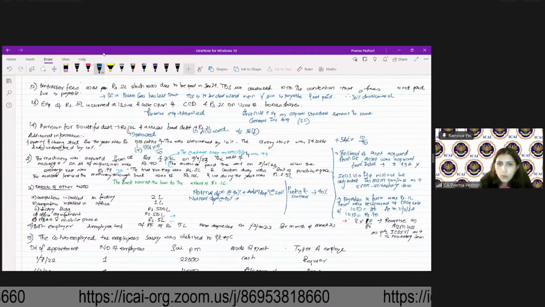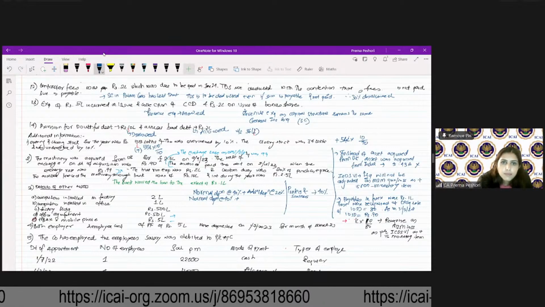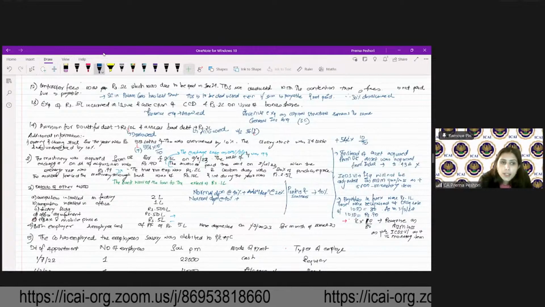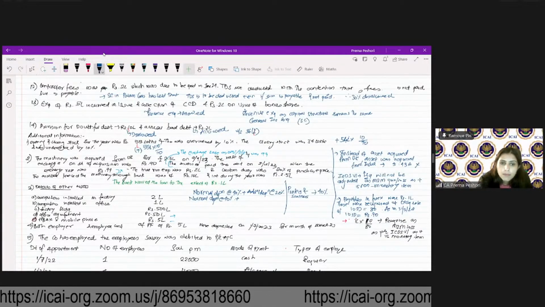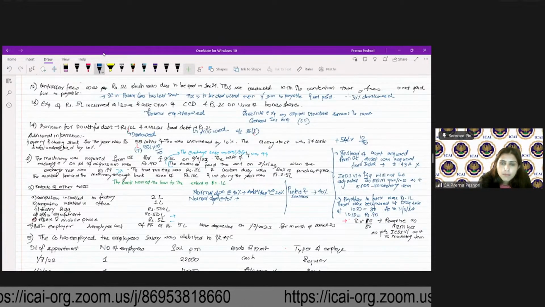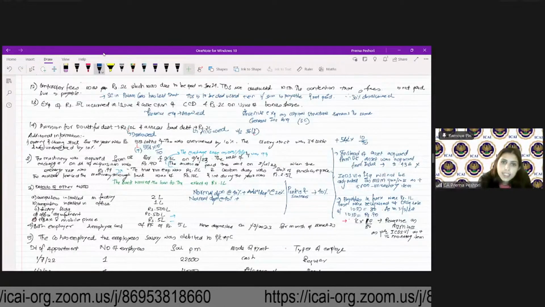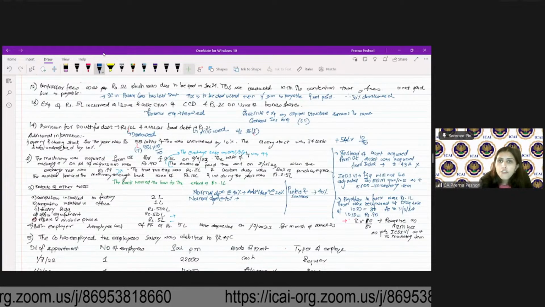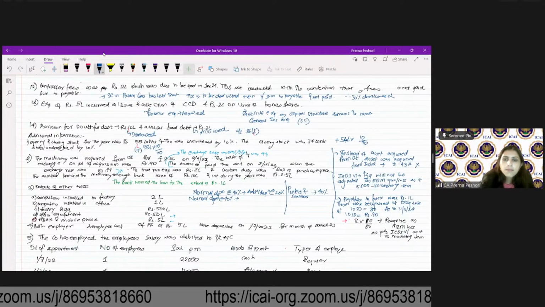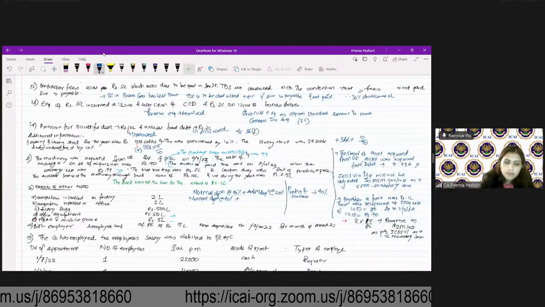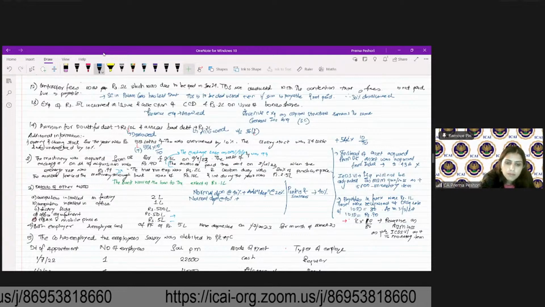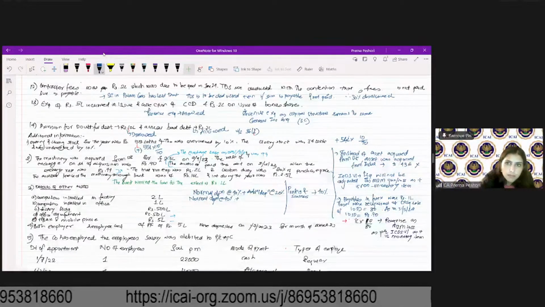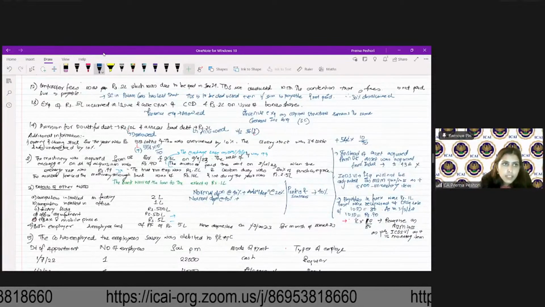Factory building. What is the depreciation over here? Depreciation on factory building. 10%. You're right. So here it is 10%. Office equipment. 15% on office equipment.